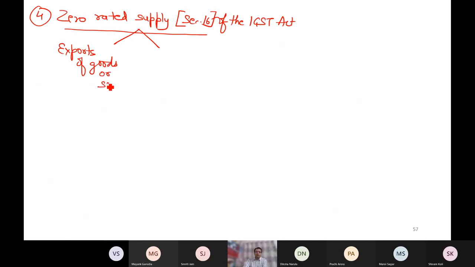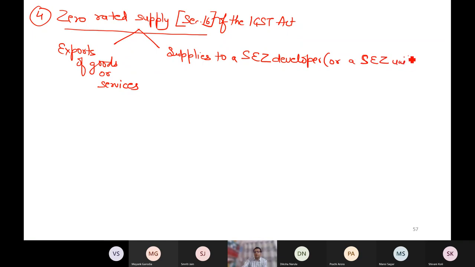Exports of goods or services, or supplies to a special economic zone. To a special economic zone developer, I hope you remember this point, or a unit. I've already discussed this point. When I was discussing the concept of interstate supply, I have discussed that point with you.